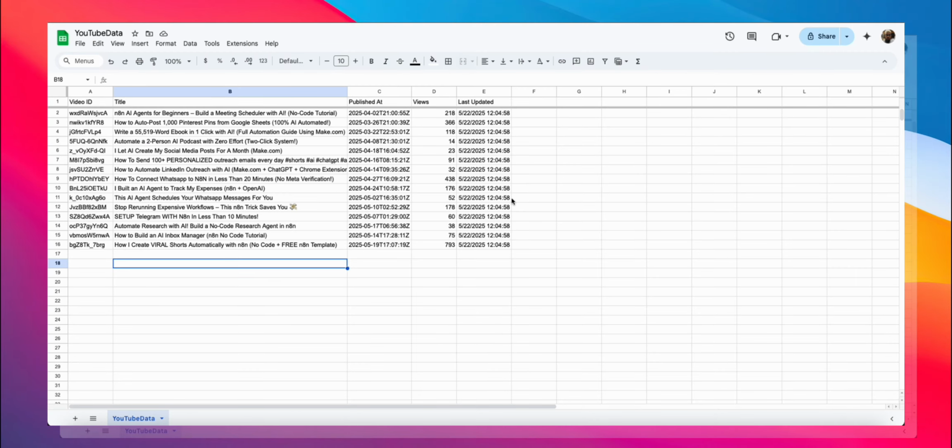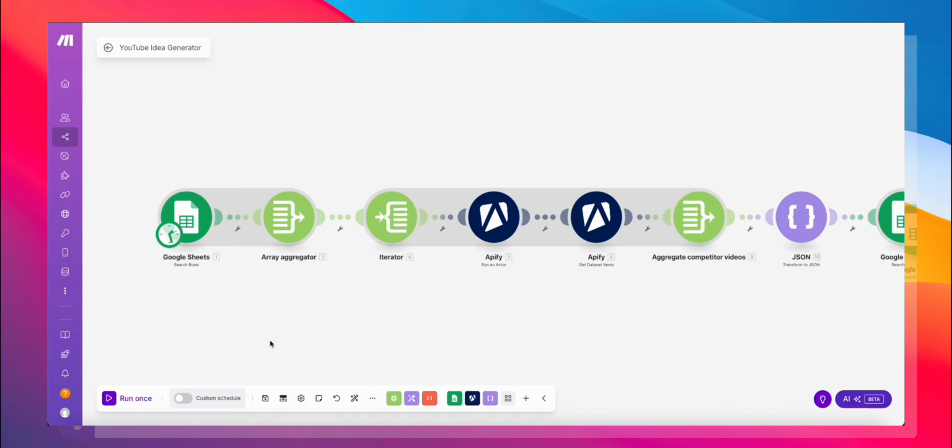So now that we have our spreadsheet with our own videos, we are going to feed these into ChatGPT with the URLs of some of our competing channels. And we're going to ask ChatGPT to analyze our competitors' latest videos and our existing videos and show us an opportunity score. Let's go back into the idea generator and see how this is working.